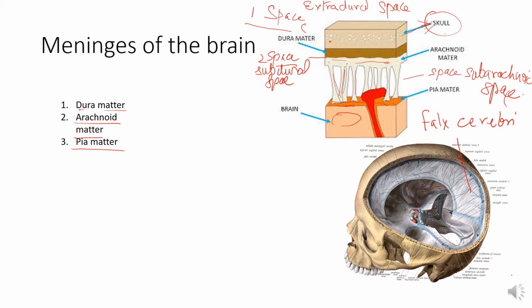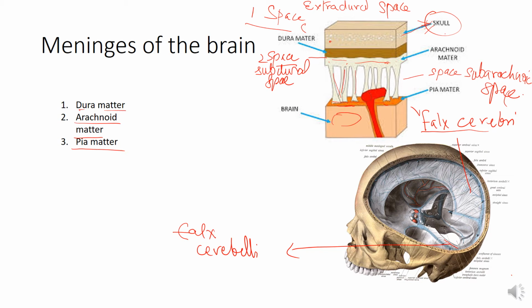Okay, so there are some folds of the dura mater. Number one is the falx cerebri. Now this fold of dura mater is present between the two cerebral hemispheres. I will show you later what cerebral hemispheres are. So the fold of the dura mater between the two cerebral hemispheres is the falx cerebri, while the fold between the two cerebellar hemispheres is the falx cerebelli.